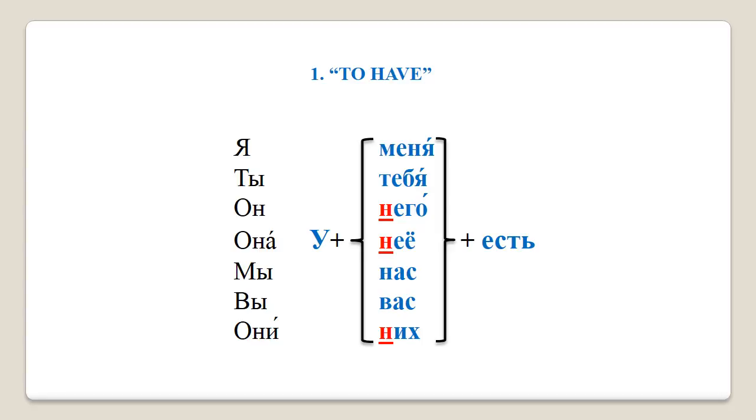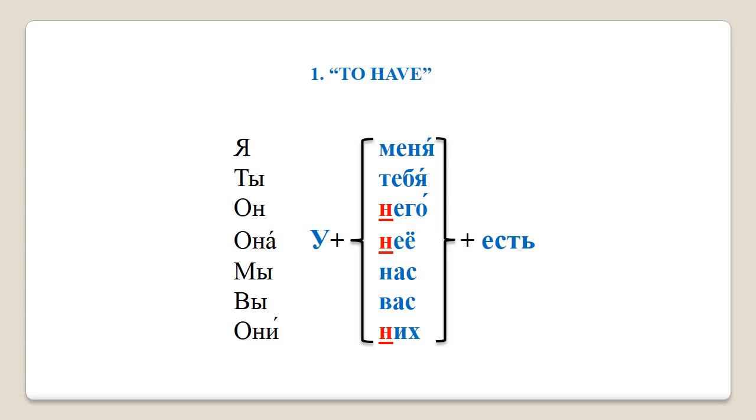Now you'll notice that these forms look quite similar to the accusative forms we have studied before, which we use for direct objects or to say something like, it's a book and I am reading it. There are just a few additions of the letter N to he, she, and they form. The I have construction then literally becomes, by me, there is. Notice that as before, to form a question, all we need to do is to raise the intonation at the end. Now let's go through these new forms together.